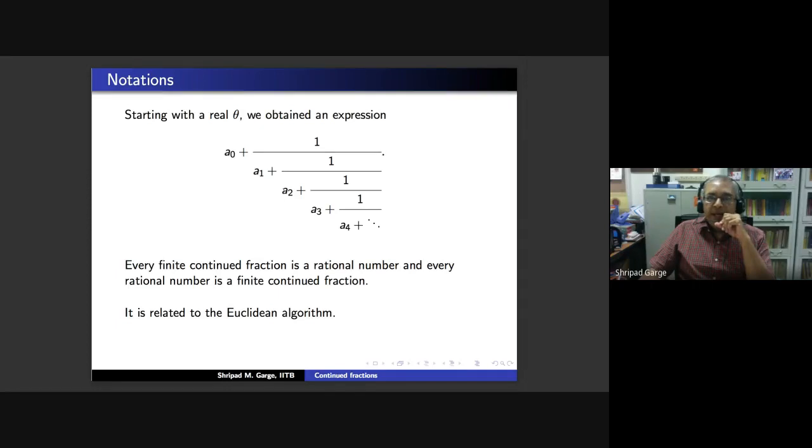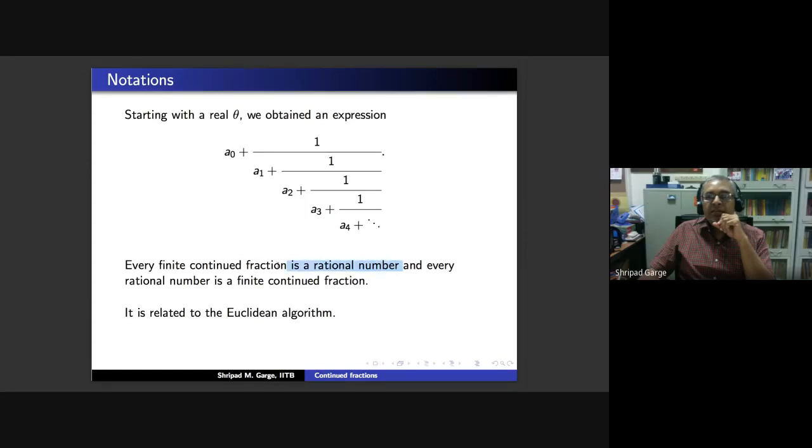Then you add a2, you get another rational. 1 upon this whole thing is actually theta 2. Since theta 2 is rational, 1 upon theta 2 is rational, and a1 plus 1 upon theta 2 is going to be a rational. Its inverse is rational, and ultimately you will simply add a0.